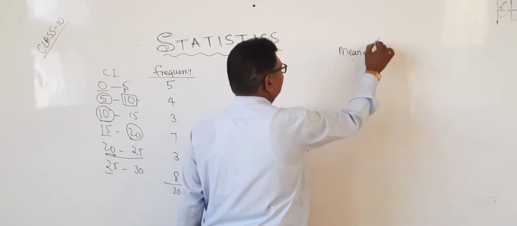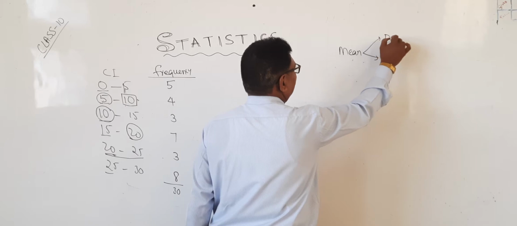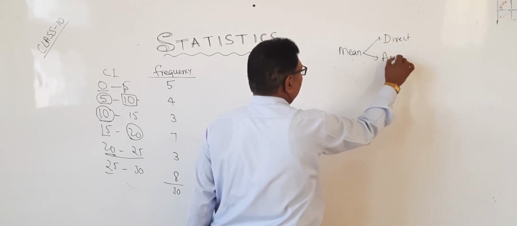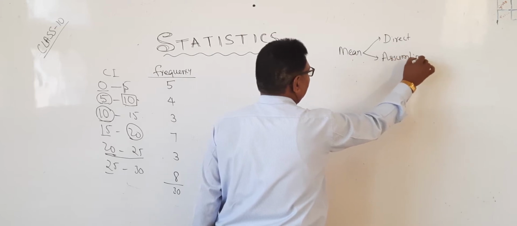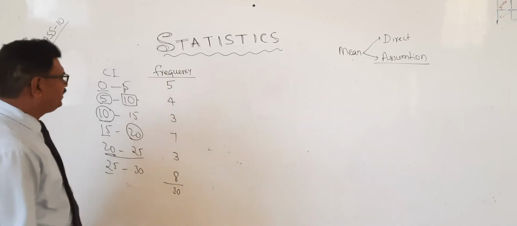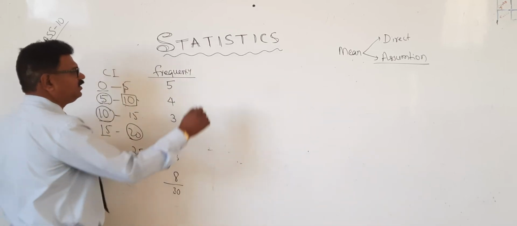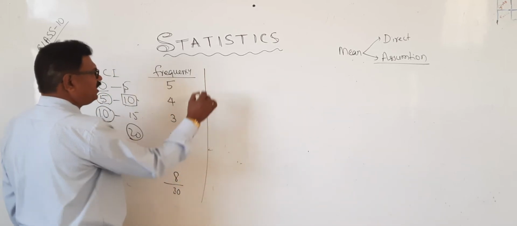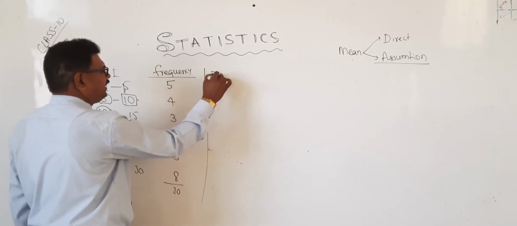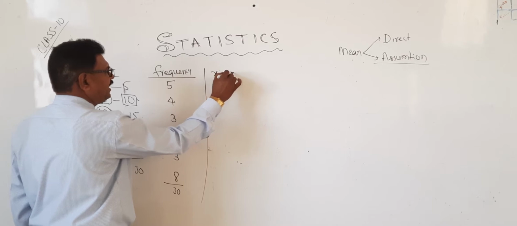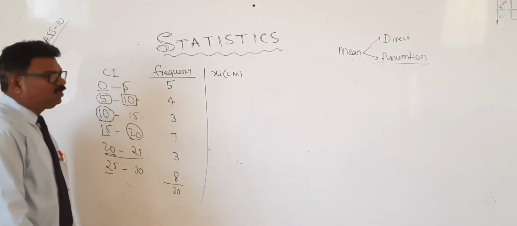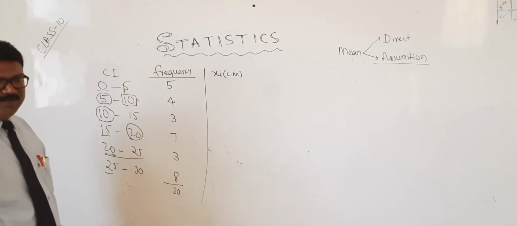Now, first the mean. Two methods are there. One is the direct method and the other is the assumption method. First we will see the direct method. Direct method is very simple. First step, we have to find xi. Xi indicates the class mark, which I told you is lower limit plus upper limit divided by 2.